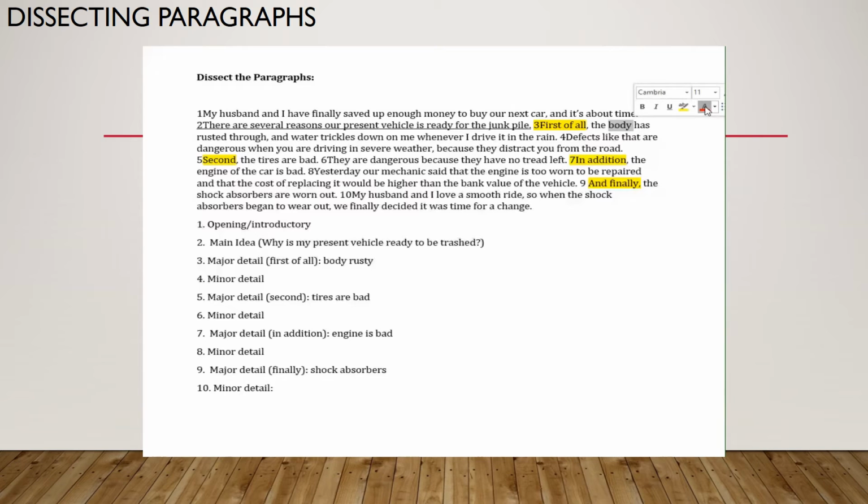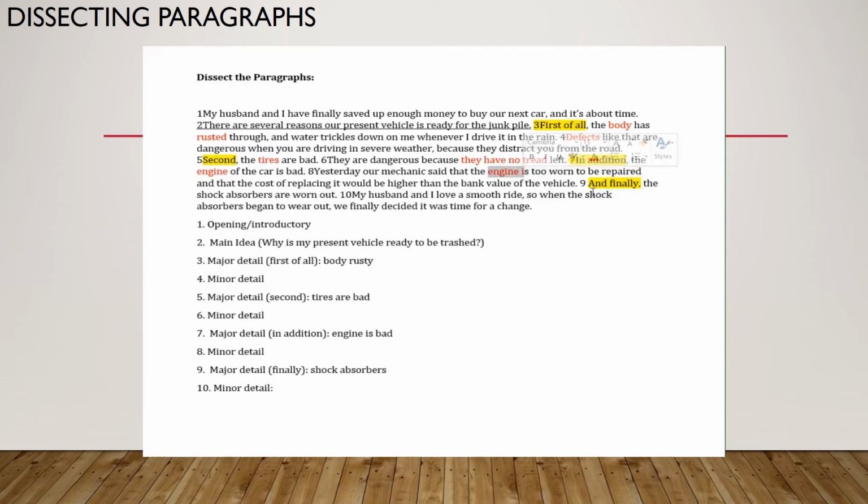Sentence 3 talked about the body being rusty, right? Sentence 4 still provided more information about the body. Sentence 5 talked about the tires being bad. Sentence 6 said they, meaning tires, had no tread left. So that's a minor detail of sentence 5. Sentence 7, notice that major detail transition, but it also talked about the engine going bad. Sentence 8 is a minor detail to sentence 7 because it still talked about how worn out the engine is.